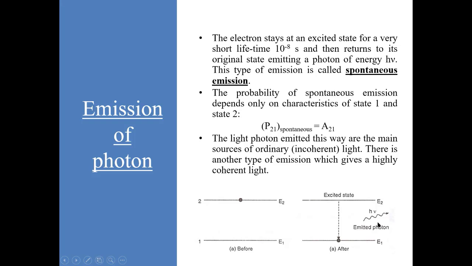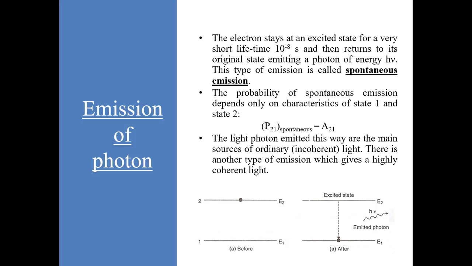For this to happen, there is no need of an external stimulus. So the probability of spontaneous emission does not depend on anything external, and depends only upon the characteristics of these two energy states. So this probability is constant. That constant is represented by A21 and is known as Einstein's coefficient of spontaneous emission.